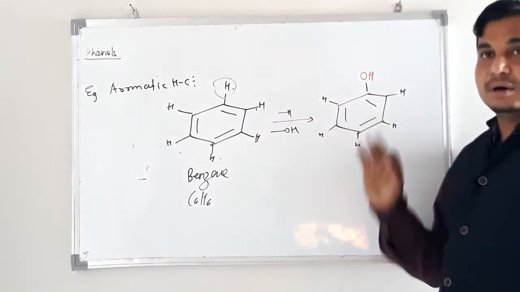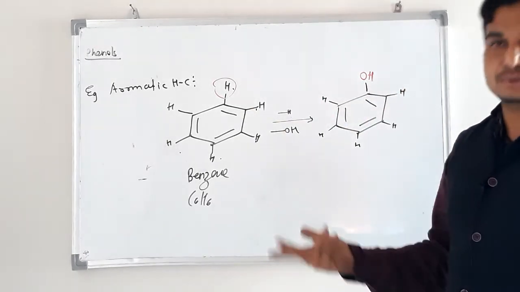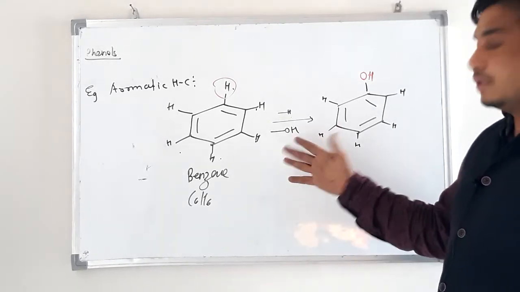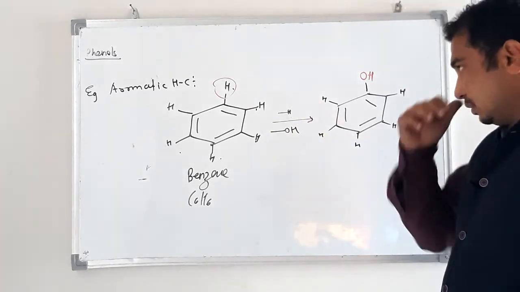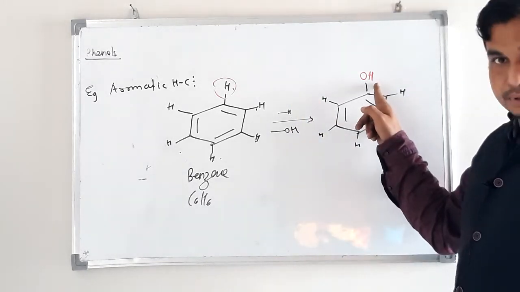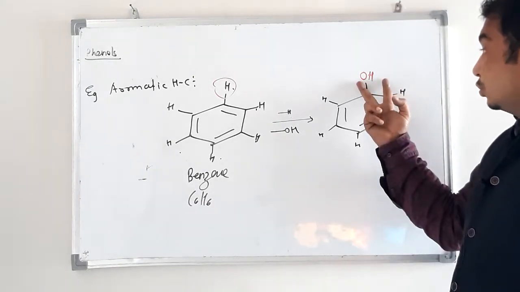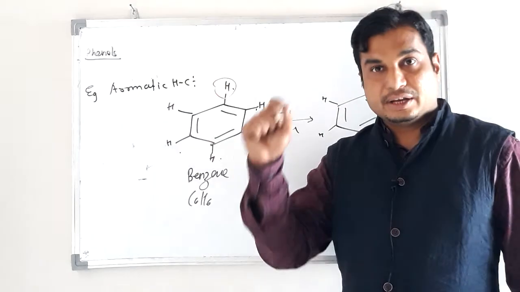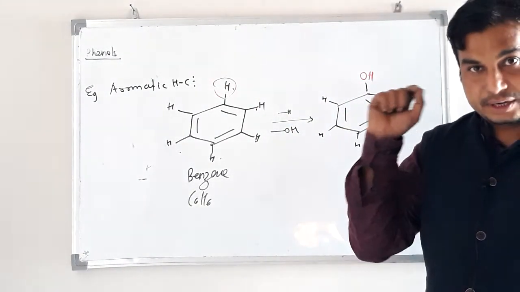From this aromatic compound we can replace one hydrogen, or more than one also, by more than one OH group, but just for understanding take one hydrogen by one OH group. In this compound, the OH group is attached to an aromatic carbon atom of the aromatic ring.